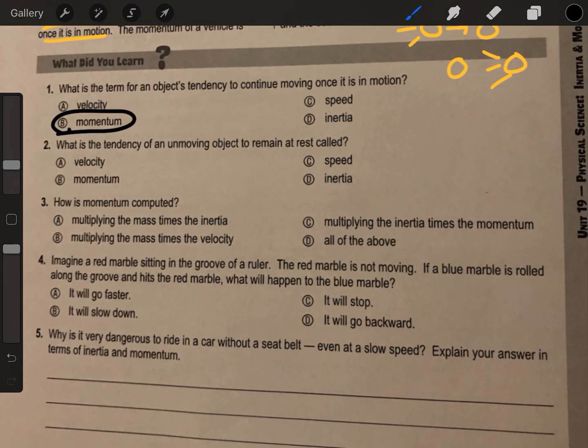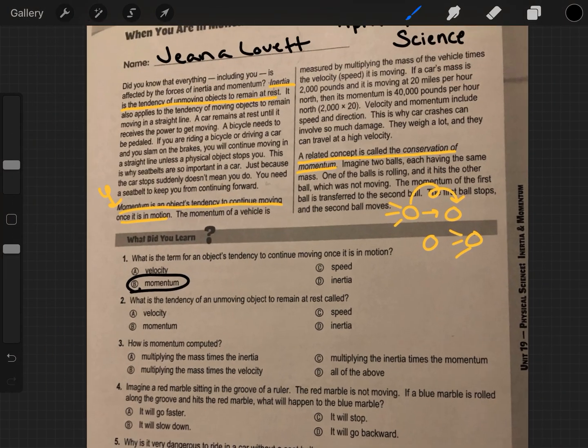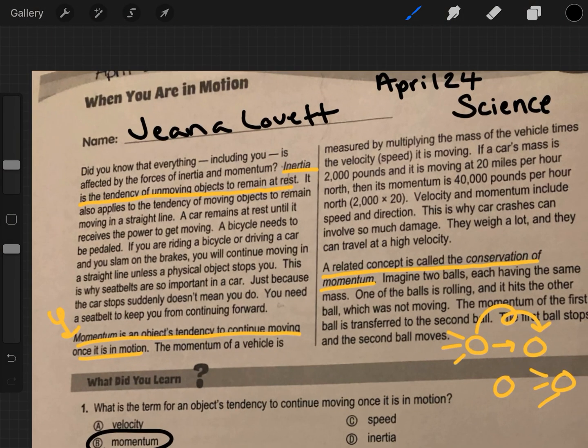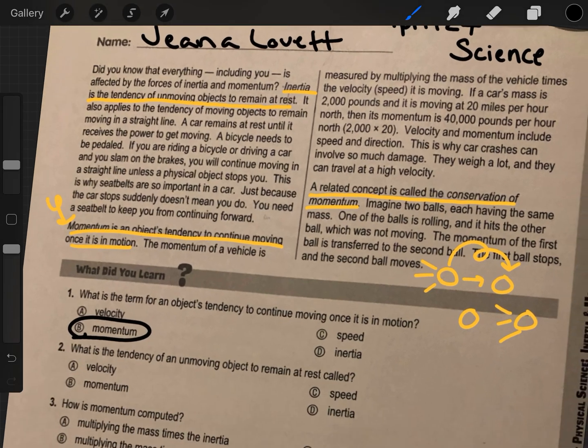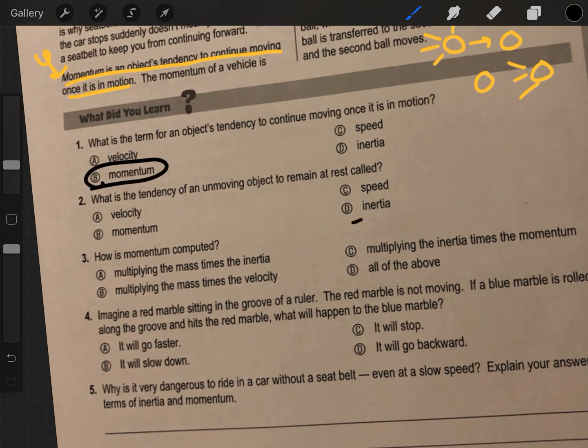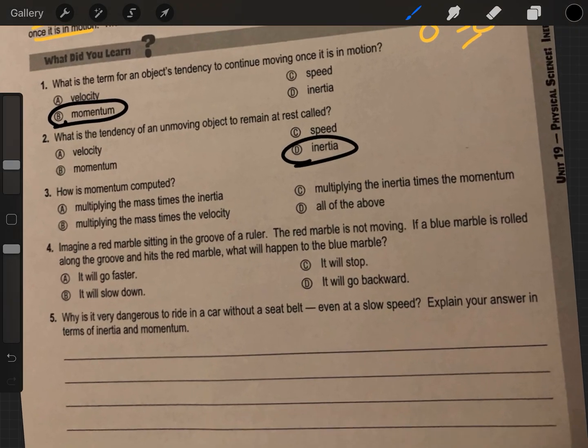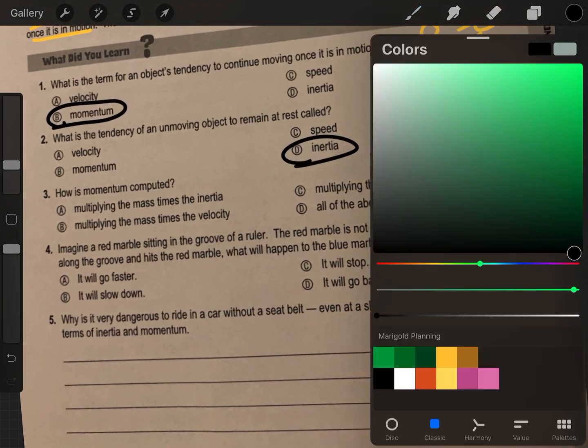What is the tendency of an unmoving object to remain at rest called? Haha. Highlighting those vocab words pays off. Inertia is the tendency of unmoving objects to remain at rest. Our answer is inertia.